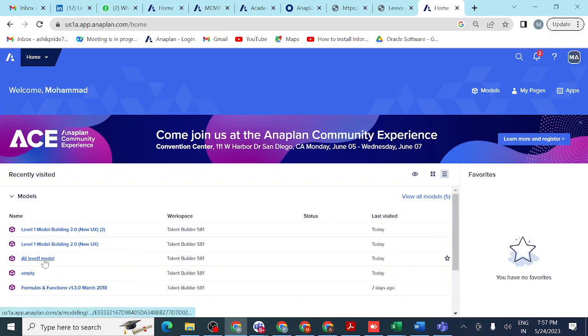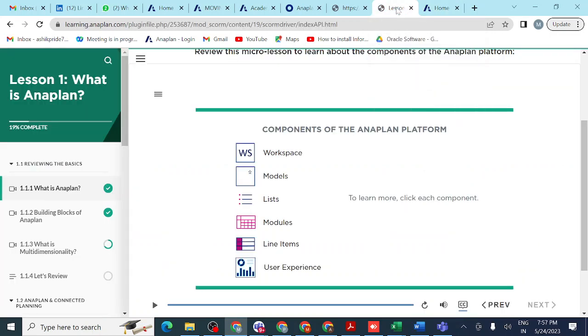So we can create any model, import data, and create lists in that model. Each and everything we can create over the workspace. Workspace is the first platform. We need to enter that platform and create the models on the workspace. Under the models you should create lists, modules, line items, and user experience pages. So this workspace is a platform which consists of models.